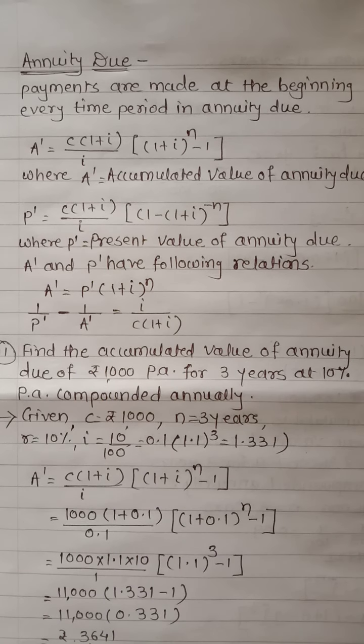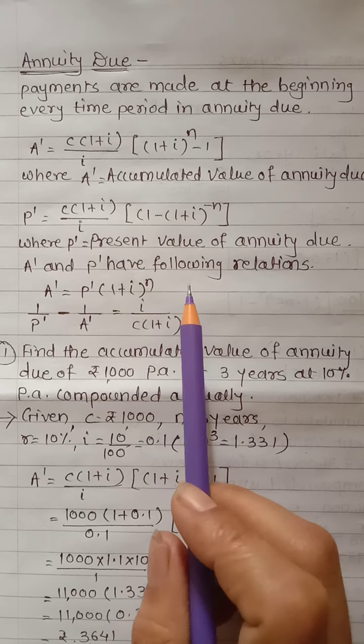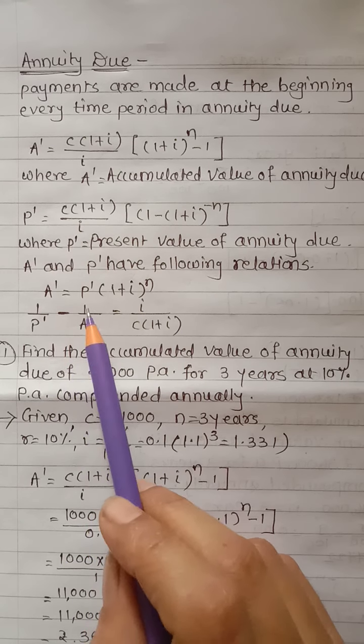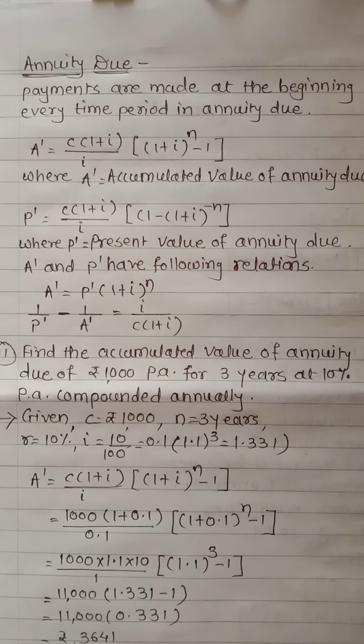Now the relation between A dash and P dash is A dash is equal to P dash into bracket 1 plus I raised to n, and 1 upon P dash minus 1 upon A dash is equal to I upon C into bracket 1 plus I. Let's start our 11th question.